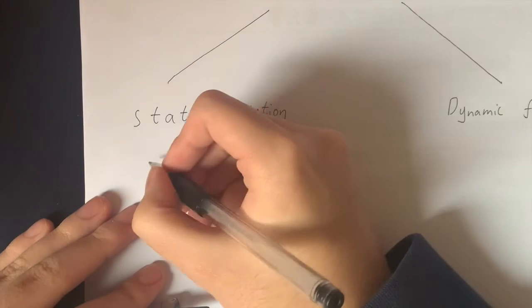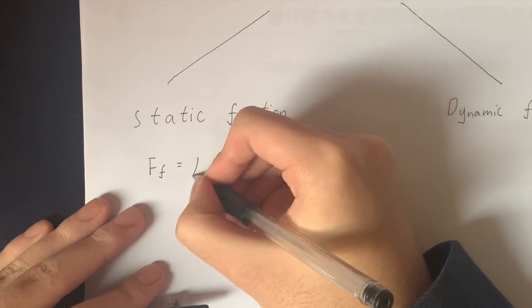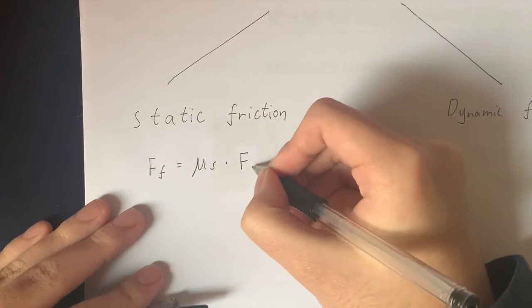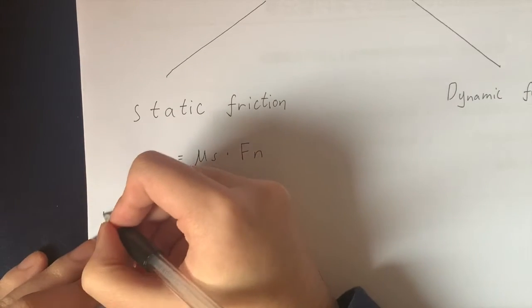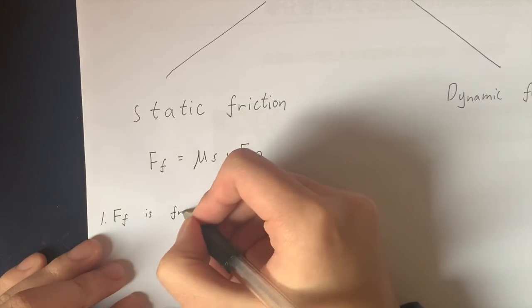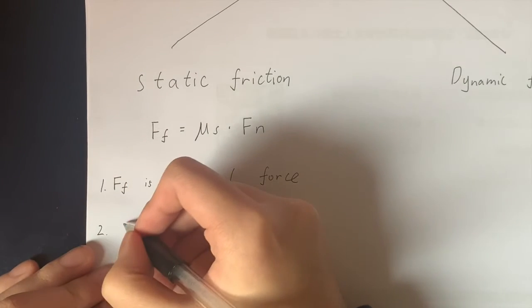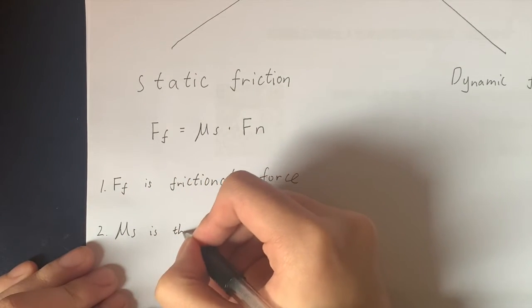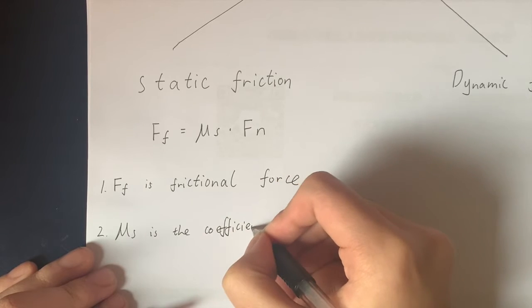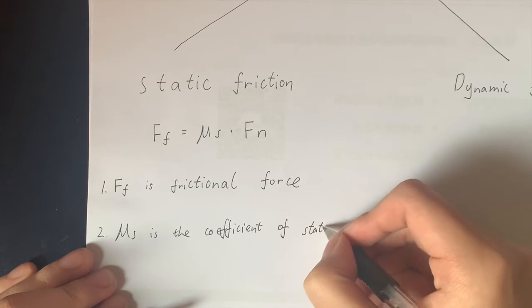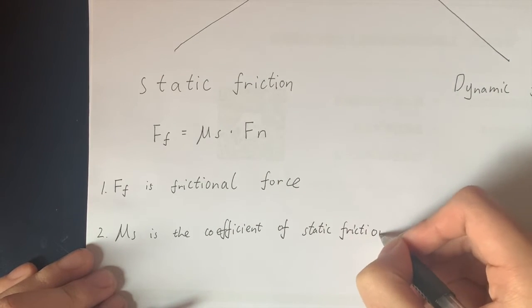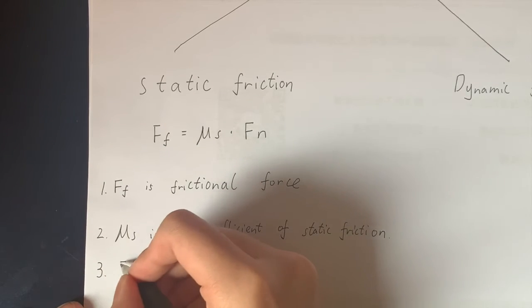The magnitude of frictional force is given by Ff = mu_s times Fn for static friction, where Ff is the frictional force, mu_s is the coefficient of static friction between the two surfaces, and Fn is the normal reaction force between the two objects.